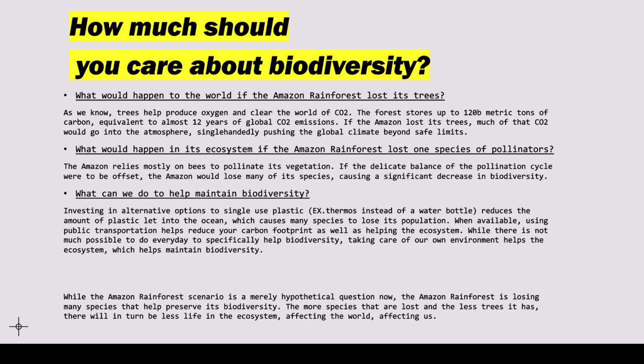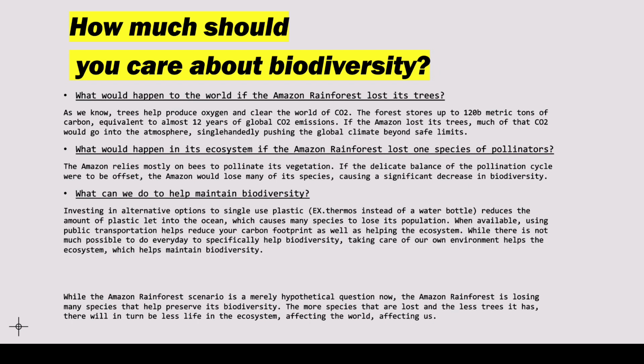What can we do to help maintain biodiversity? Investing in alternative options to single-use plastics. Example: thermoses instead of water bottles. Reduce the amount of plastic let into the ocean, which causes many species to lose their population. When available, using public transportation helps reduce your carbon footprint, as well as helping the ecosystem. While there is not much possible to do every day to specifically help biodiversity, taking care of our own environment helps the ecosystem, which helps maintain biodiversity.